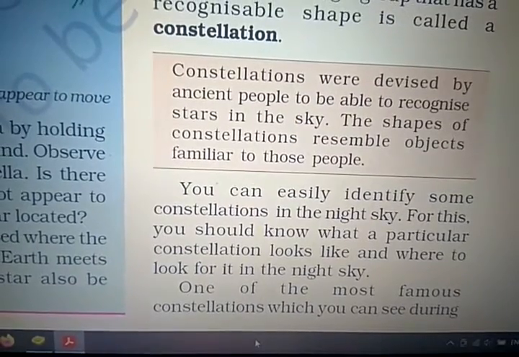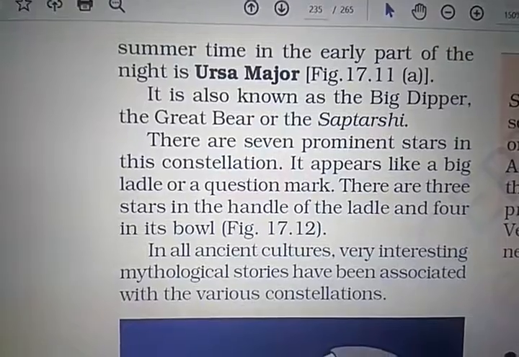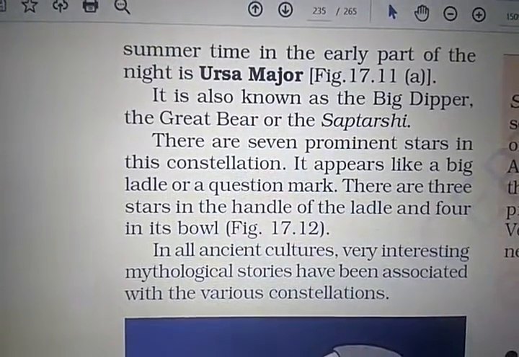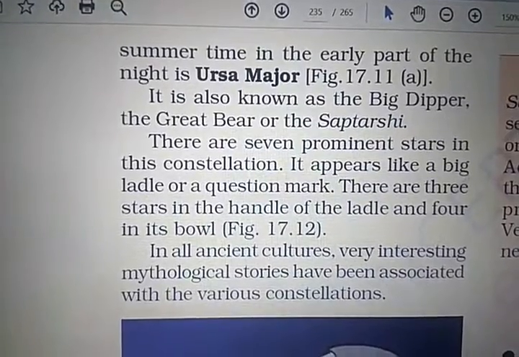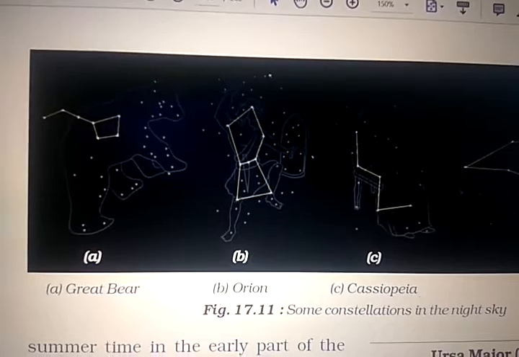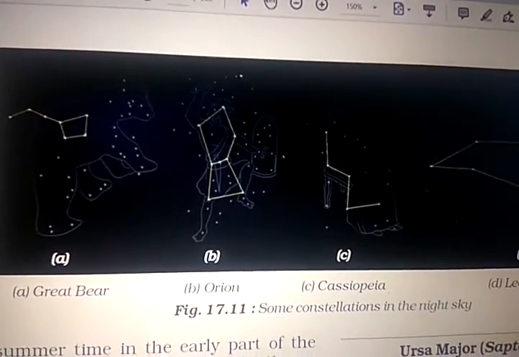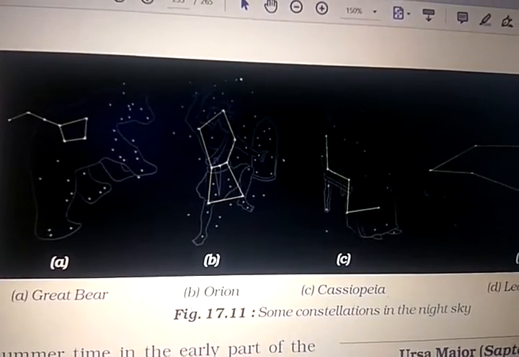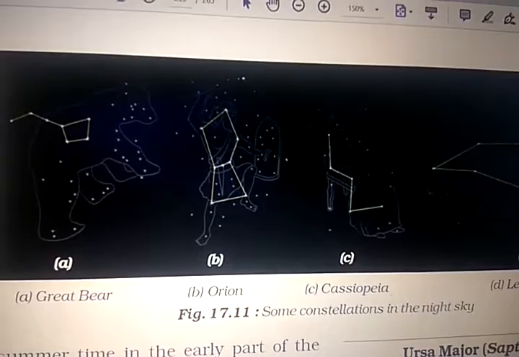One of the most famous constellations, which you can see during summertime in the early part of the night, is known as Ursa Major, Figure 17.11a, the Great Bear. Then there is Orion, which has a shape like this.